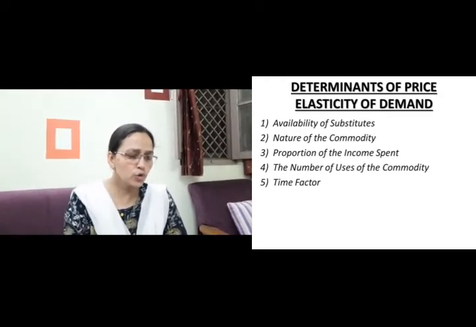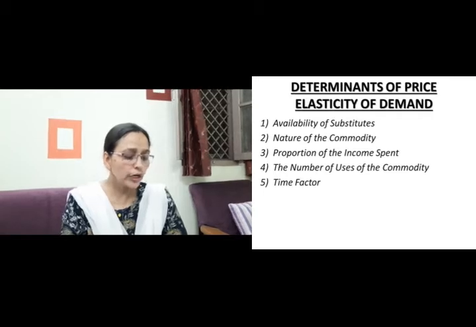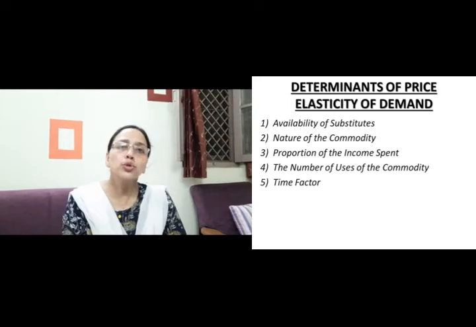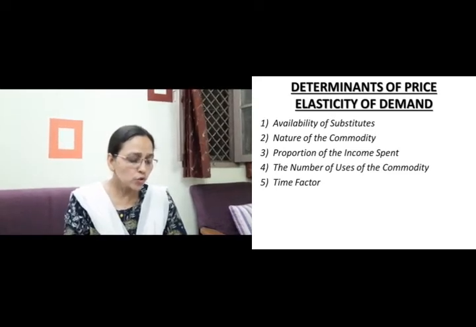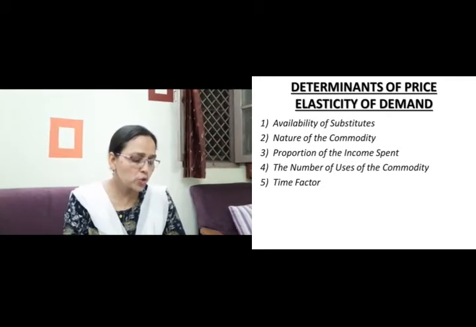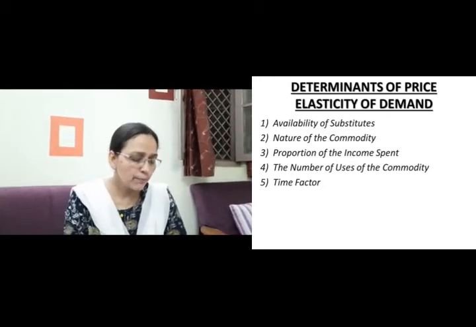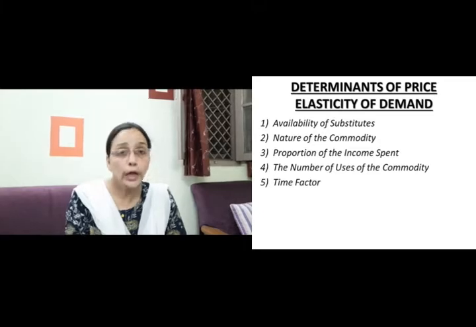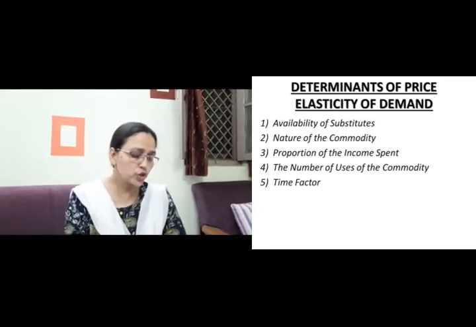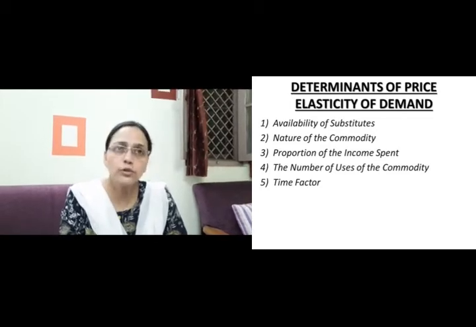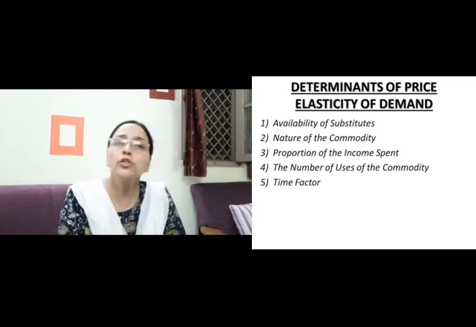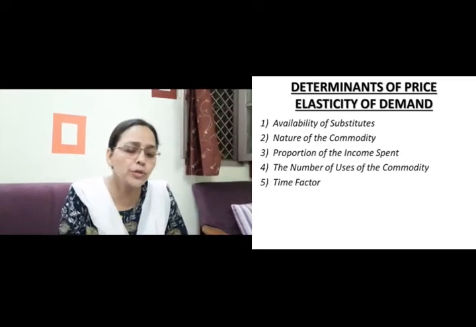Now what this book says is that price elasticity is generally low for the short period as compared to the long period. This is for two reasons. One, it takes time for consumers to adjust their taste, preference and habits in the short run, and in the long period consumers may adjust their preferences and consumption pattern. And secondly, new substitutes may be developed in the long run. For the long run, there are two reasons, right?